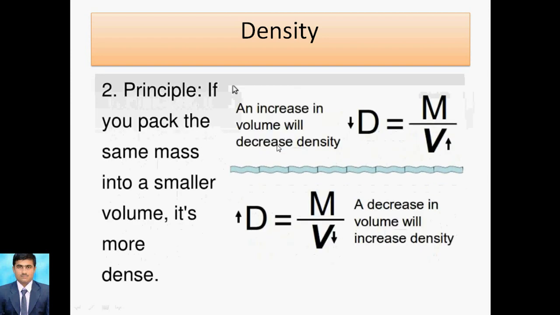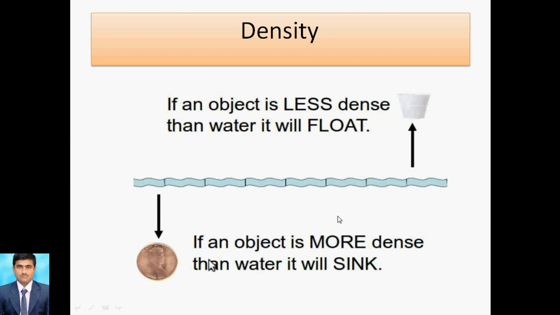Now the next point: here we have to keep the mass constant. What will be the effect? If your volume increases, density will decrease, and if your volume decreases, the density will increase. So this is the effect on density. That means density is dependent on mass and volume. Is it clear?